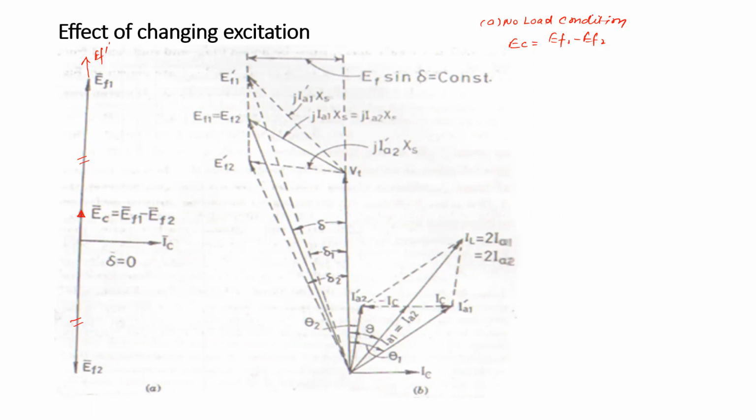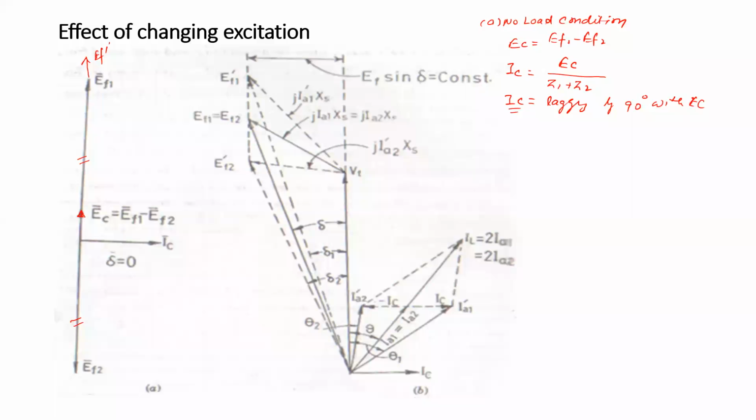Now again, the current IC is equal to EC, the local circuit voltage, divided by Z1 plus Z2. Again, in impedances 1 and 2, the inductance is dominant. So IC is lagging by 90 degrees with EC. Now here the excitation of the first alternator has been increased.